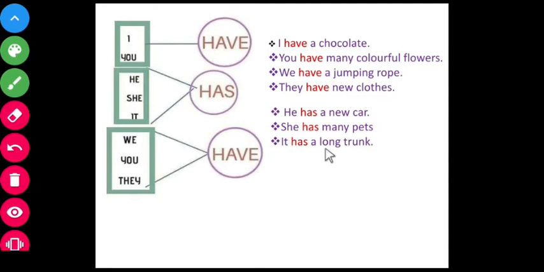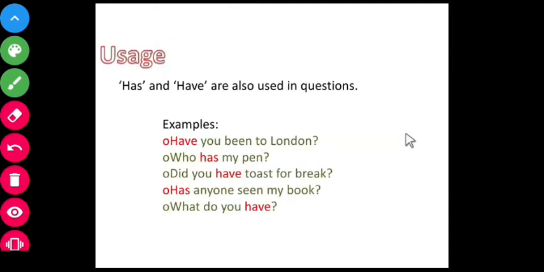Then here are more uses of has and have. Has and have are also used in questions. Examples: Have you been to London? And who has my pen?